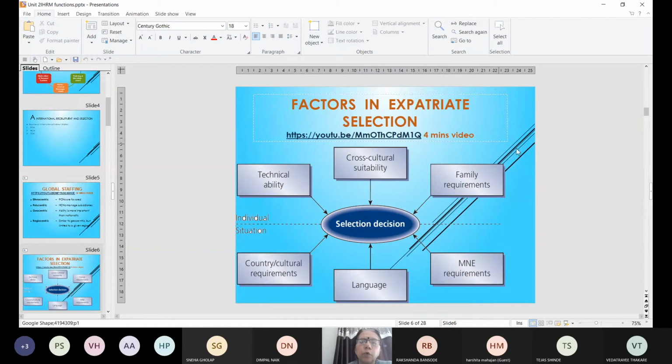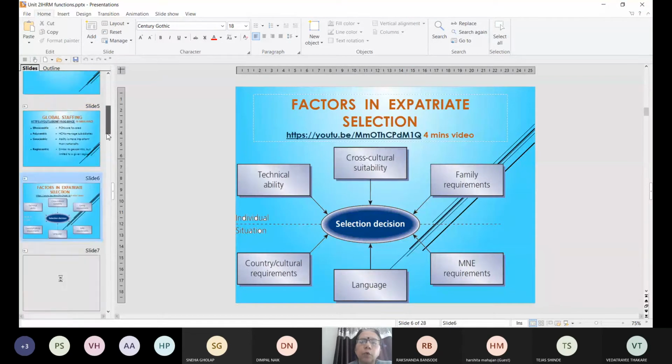Besides these individual factors, you will also have to see some other factors like whether the employee knows the language of the country in which he is going to be sent, what are the cultural requirements of that country, and what are the requirements of the organization in which he is going to work in the foreign country.